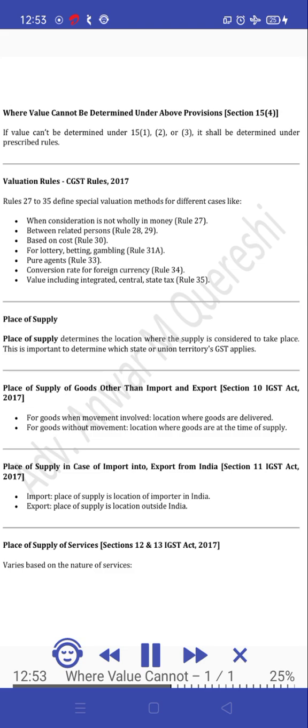Place of supply in case of import into, export from India, Section 11, IGST Act, 2017. Import: place of supply is the location of the importer in India. Export: place of supply is a location outside India.